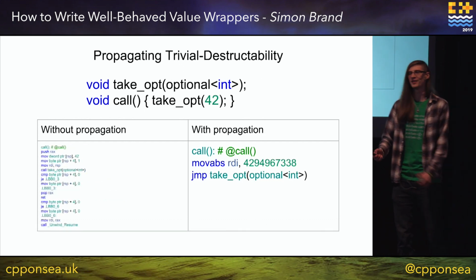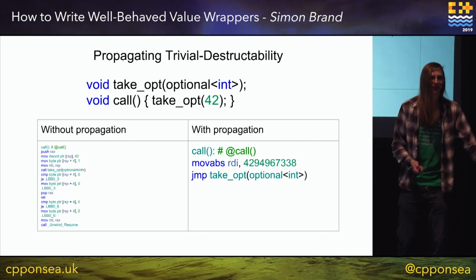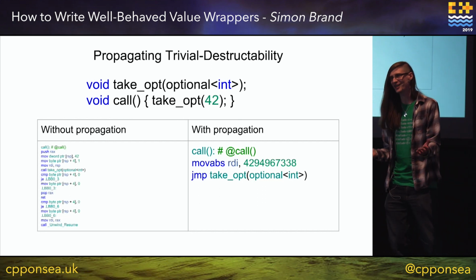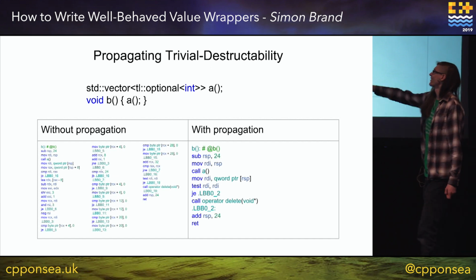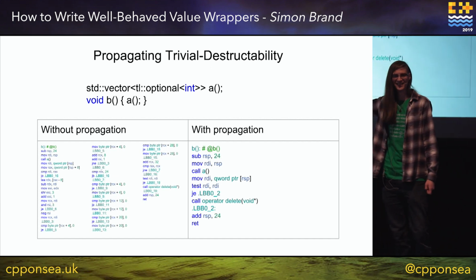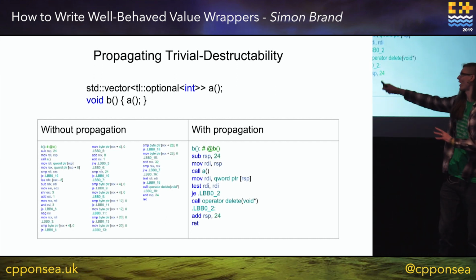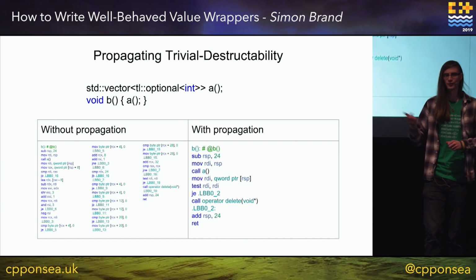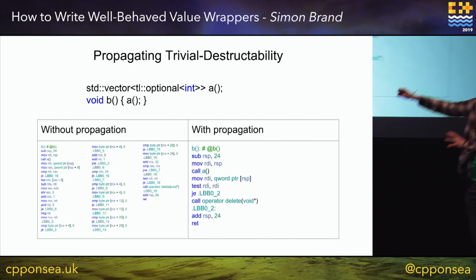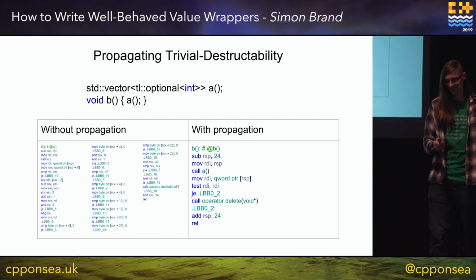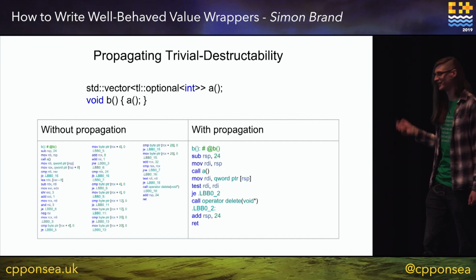And then even worse if we don't propagate the trivial destructibility, because then the compiler has to do more work. And it's even worse if we have a vector of these things. Like this is a vector of ints, and we're emitting all this code for it. I mean, it's not quite as bad as it first looks. It's essentially just an unrolled loop. But the code size here starts to matter for instruction cache performance and all this stuff. So this is bad. We don't want this. For a vector of ints, no.